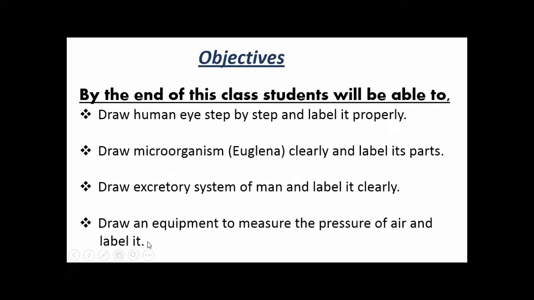I will repeat it. Draw human eye step by step and label it properly. Draw microorganism euglena clearly and label its parts. Draw excretory system of man and label it clearly. And draw an equipment to measure the pressure of air and label it.